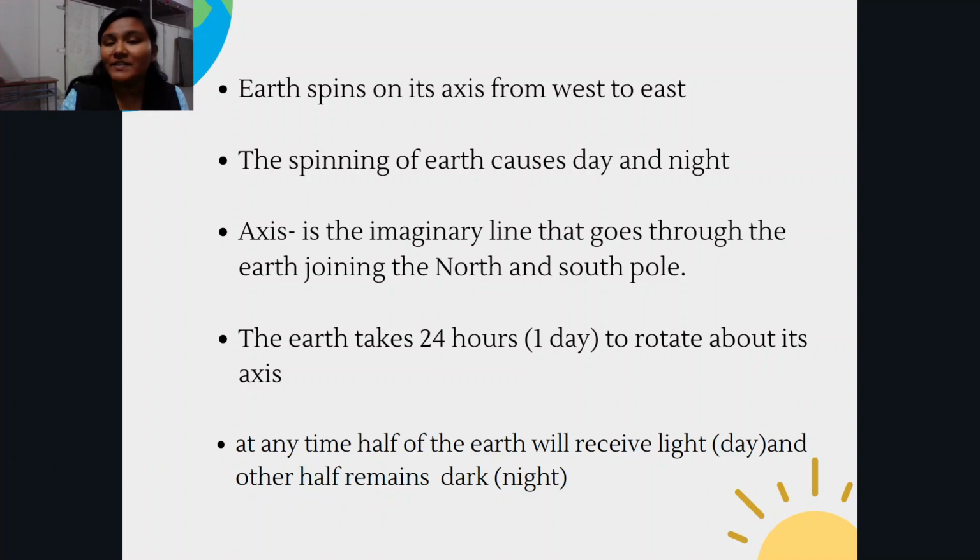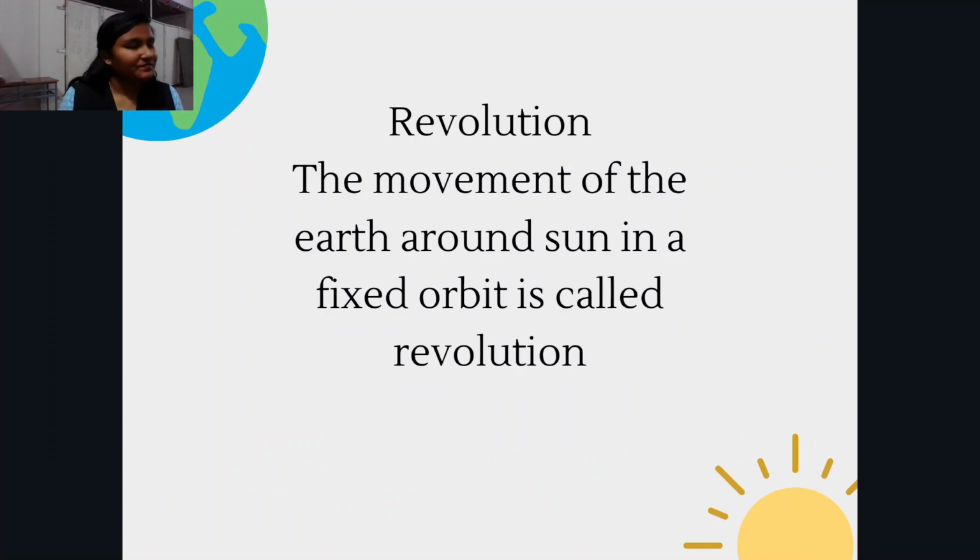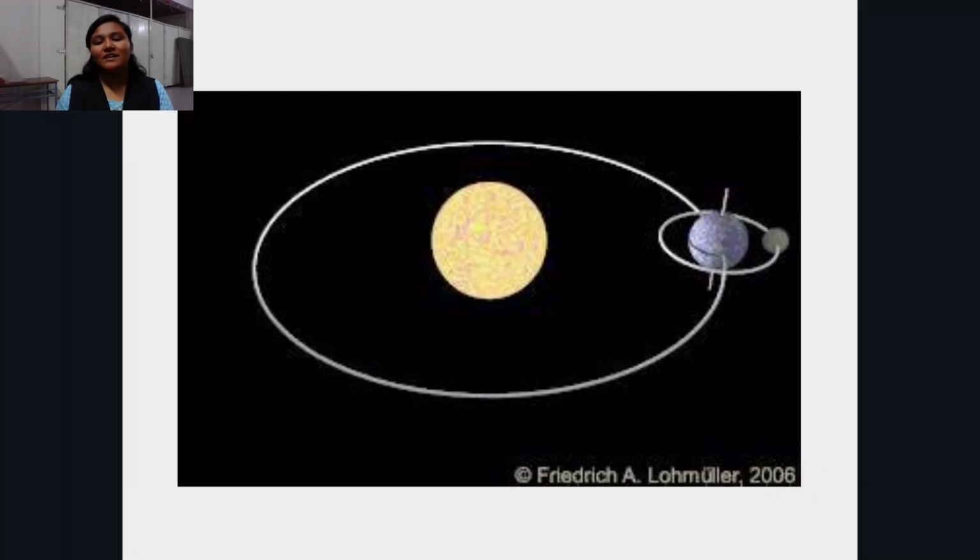Next we will move to another important movement that our earth makes, which is called revolution. Revolution is the movement of the earth around the sun in a fixed orbit. Let us have a look at this picture. Right there we have the sun, and this line that we see is called the orbit, and that is the path in which the earth moves, and that is called revolution.